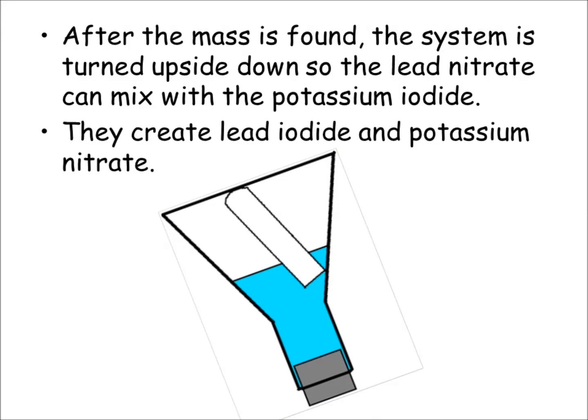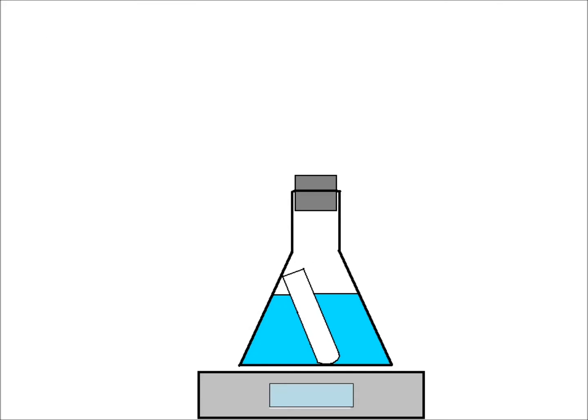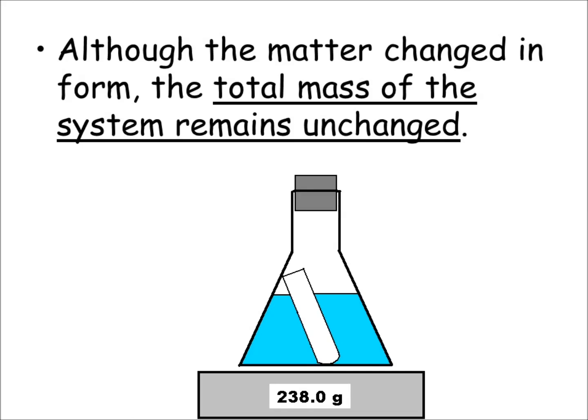And now we're going to make lead iodide and potassium nitrate. Okay, so the matter has changed form, so we've made new things, but the total mass has not changed at all. So we weigh it again, and it's 238 grams.